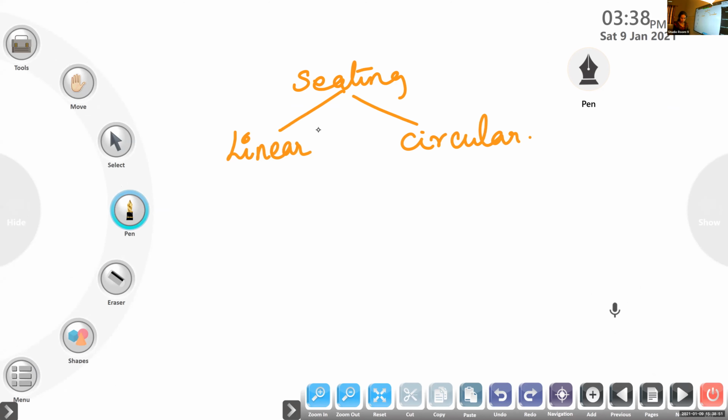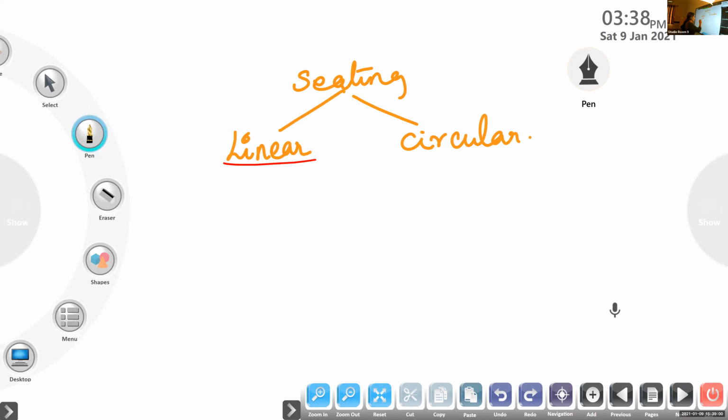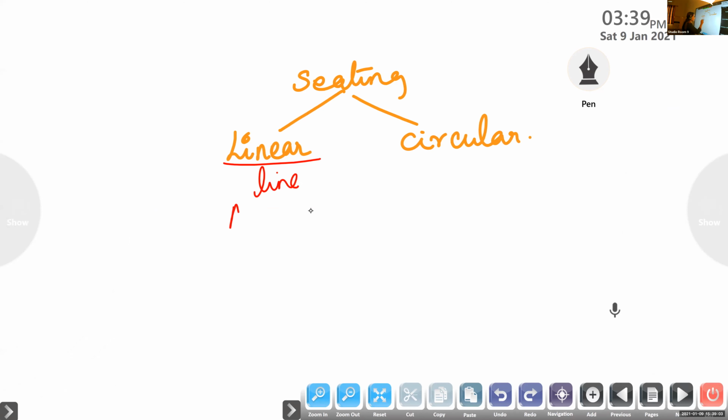So what is linear arrangement? In this type of arrangement, we have to arrange the group of people in a line. For example, in this form, A, B, C, D, E. Suppose 5 persons are sitting, you will arrange in the form of a line. What about circular arrangement? Suppose A, B, C are sitting in the form of a circle. We call it circular arrangement. If the seating arrangement is done in a line, we call it linear arrangement. Suppose a group of persons are sitting around a circular table, fulfilling the given conditions, it is called circular arrangement.